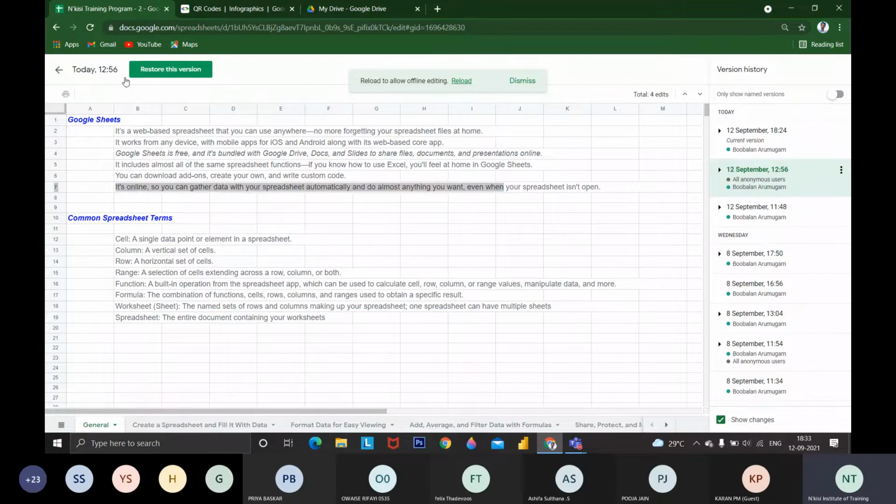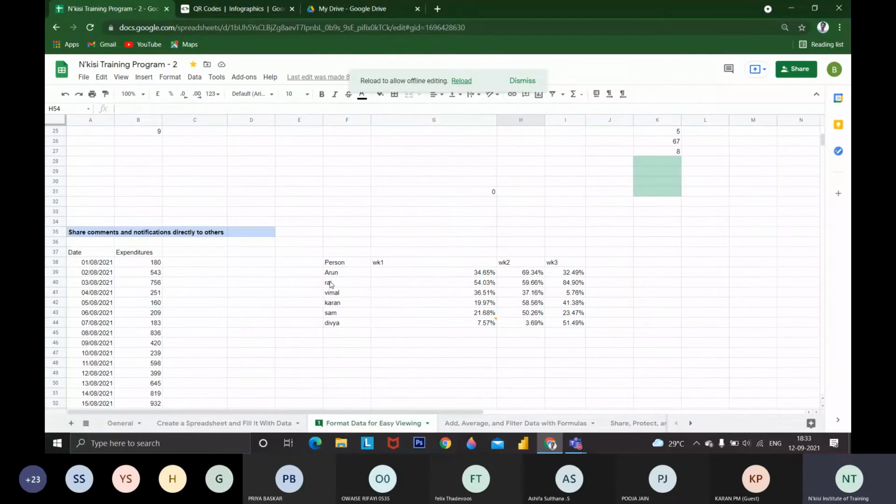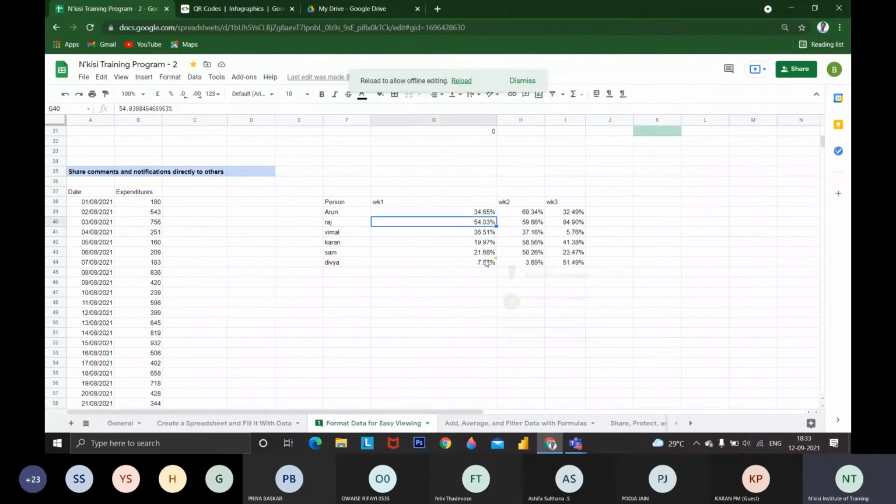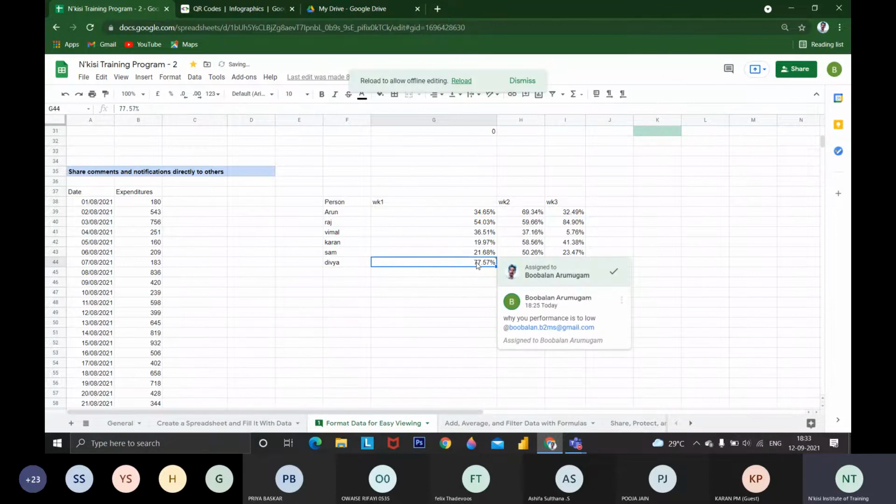Then we can restore the version. If any person has changed something, like if I am asking, he has the access to change. If he is posting, like 77.57%, he will mention that it is a typing mistake. If he mentions that, I need to check what previous value he had entered. If both are the same value, okay, it is accepted. Like that we can track whatever changes he has made.